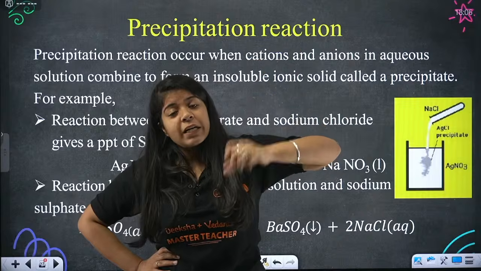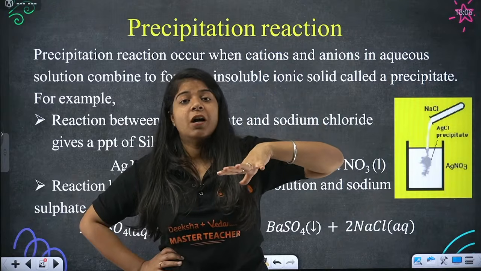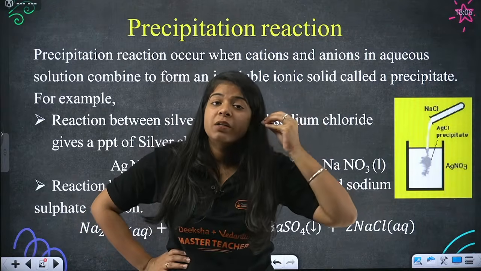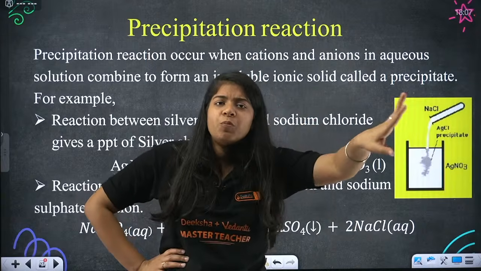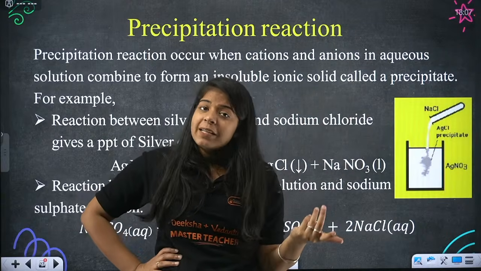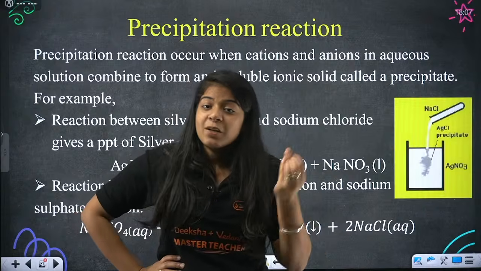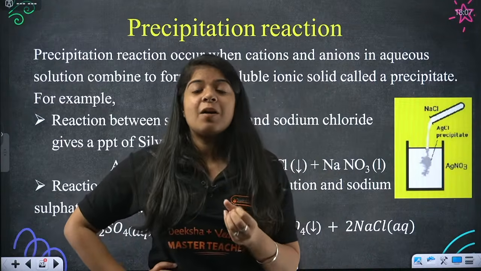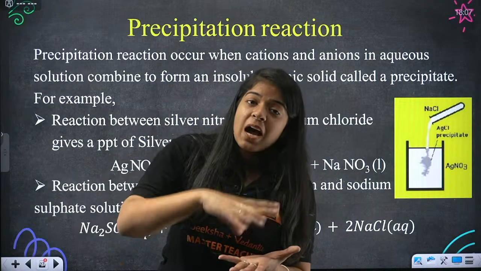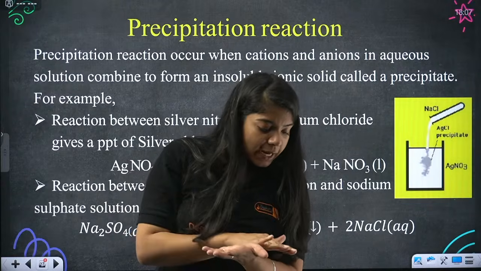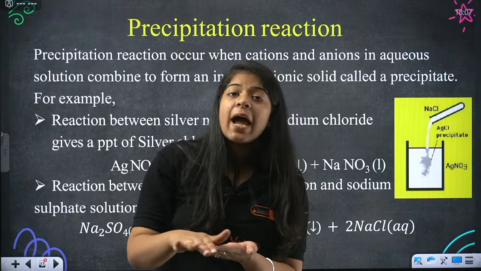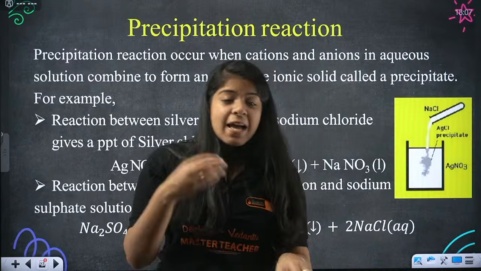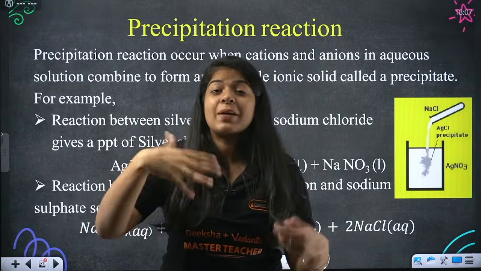Will the salt keep dissolving, any amount you put in one glass of water? No, right? At one point the salt will start settling down at the bottom of your glass. That is something called a precipitate.